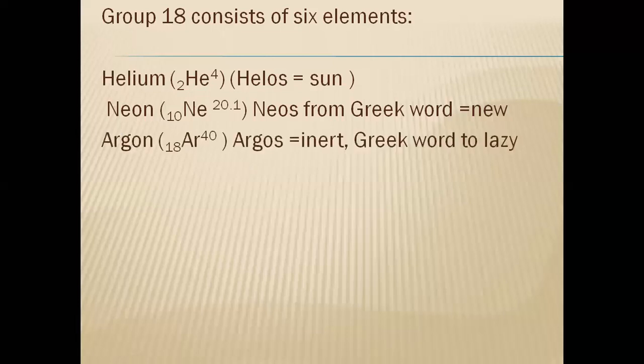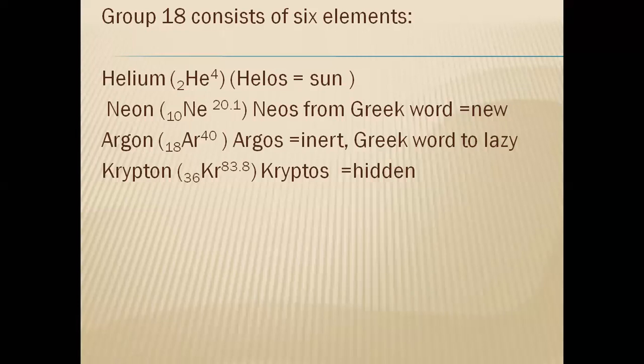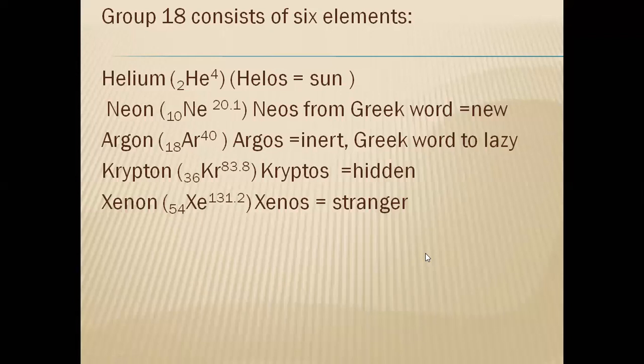Then argon, it is inert, and the Greek argos means inert or lazy. Krypton: it was hidden, from the Greek word for hidden, the krypton name was given. And xenon was given from the Greek word xenos, the stranger element. Compared to the other noble gases, this has a certain reactivity also.